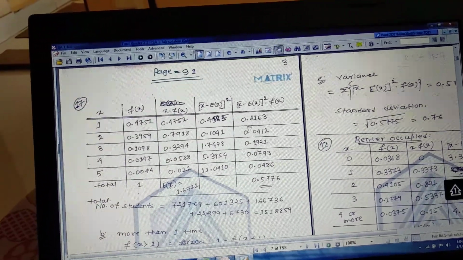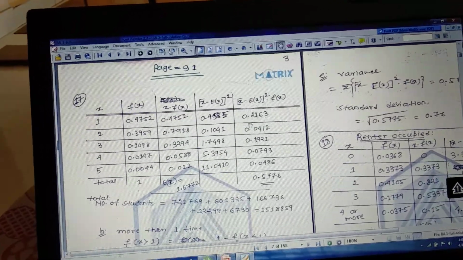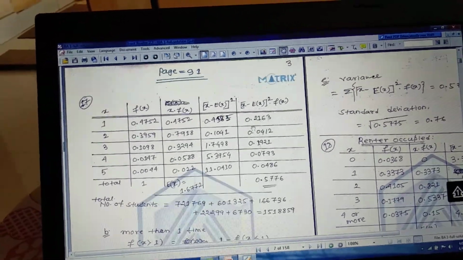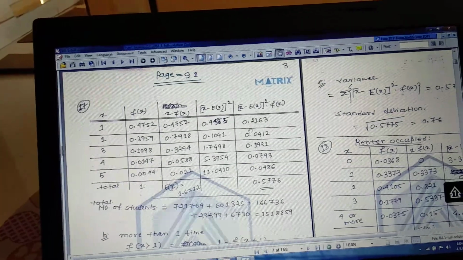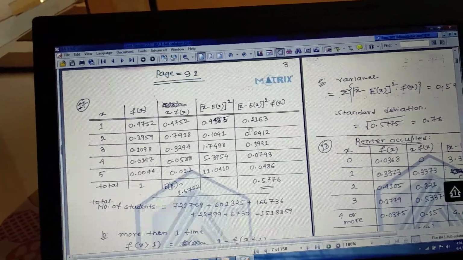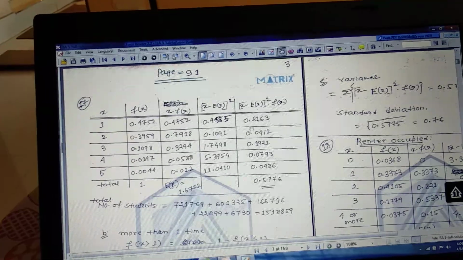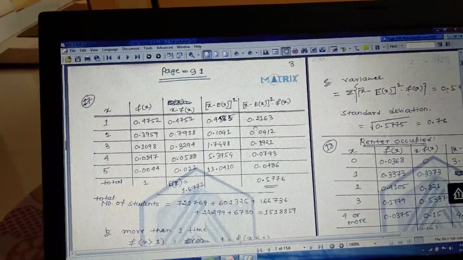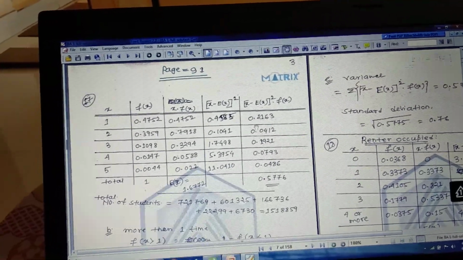Similarly, we have to find all the f of x. The summation of all f of x is 1, so that condition is satisfied, and all the f of x values are greater than or equal to 0, so the second condition is also satisfied.